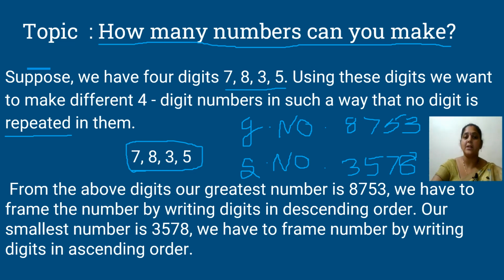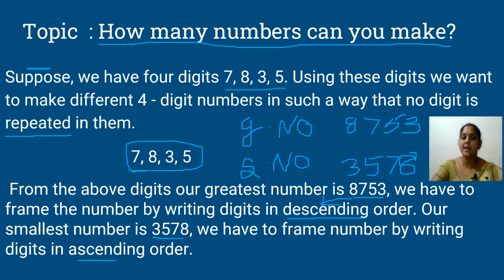From the above digits, our greatest number is 8753. We have to frame the number by writing digits in descending order. Writing numbers from highest to lowest is known as descending order. Our smallest number is 3578. We have to frame numbers by writing the smallest digits to the higher digits.